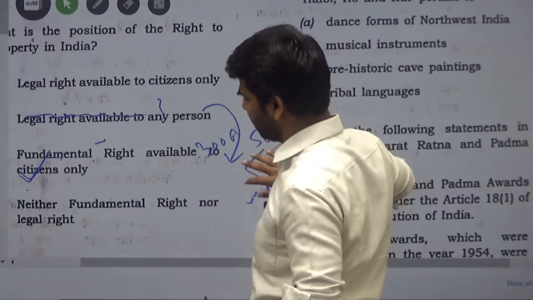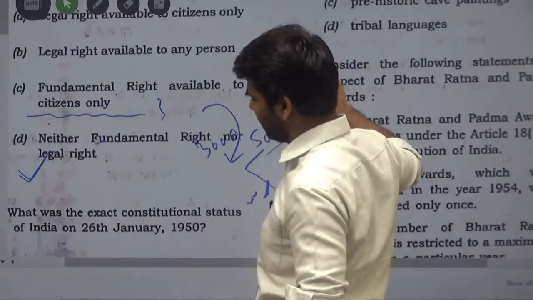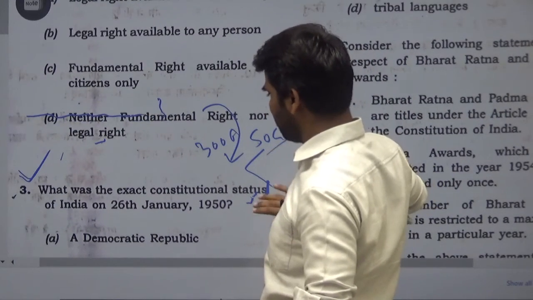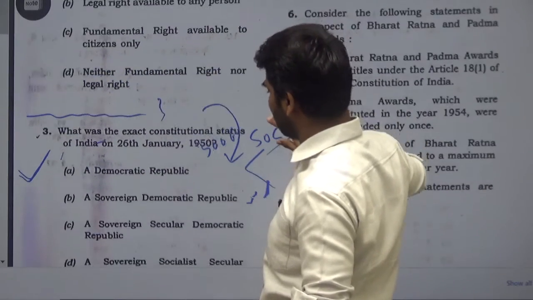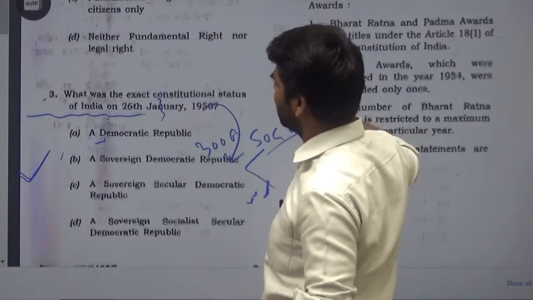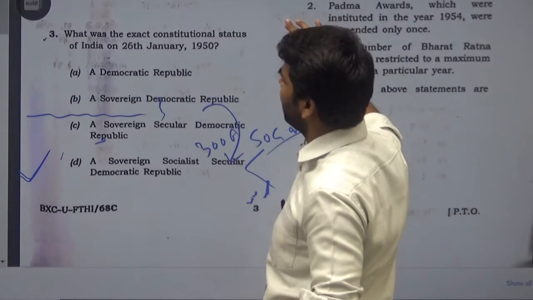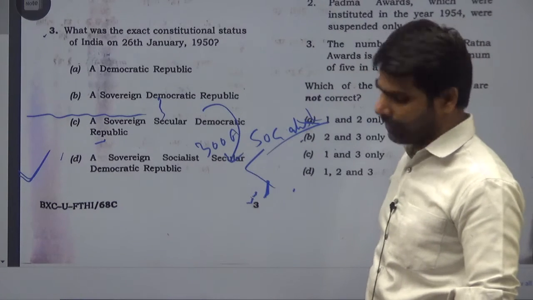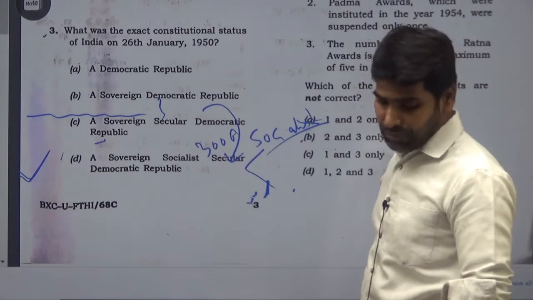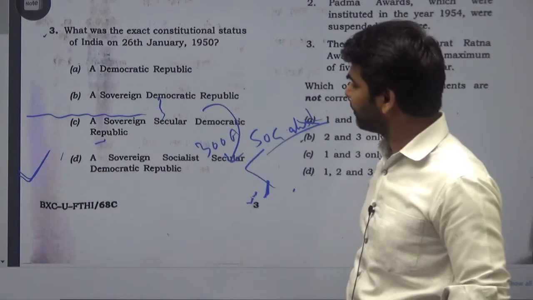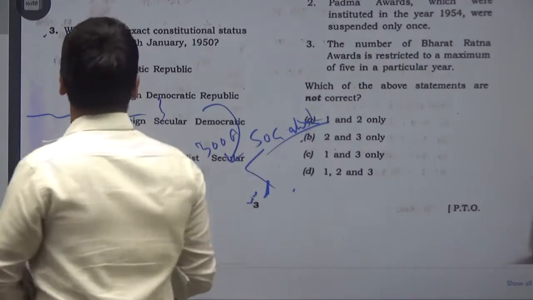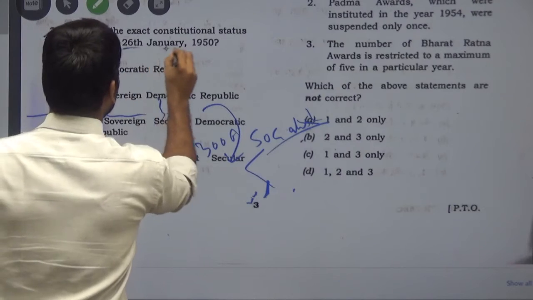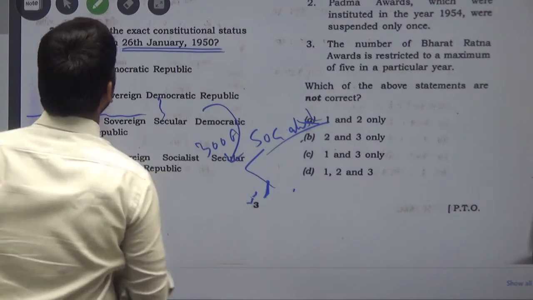The next is question number 3, and that is, what was the exact constitutional status of India on 26th January 1950? The constitutional position of India on 26th Jan, this date is important.